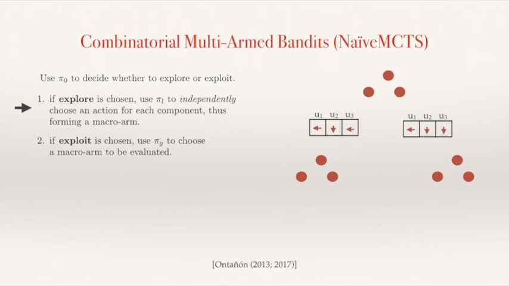That's what these circles at the bottom represent. Then we go for another iteration, and now we decide to exploit. So it gets to choose one of the macro arms that we already have appended to this tree that we're building here, and it decides to pick the one on the left hand side.